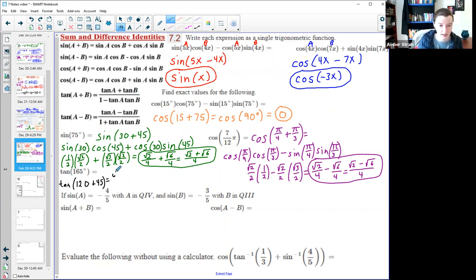So I'm going to go tan A, so tangent of the first one, 120, plus tangent of the second one, 45, over 1 minus tan A tan B. Tan 120, tan 45. Sorry, I know it's kind of squished in here.